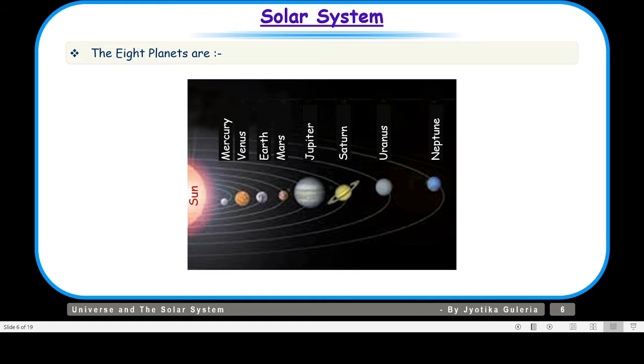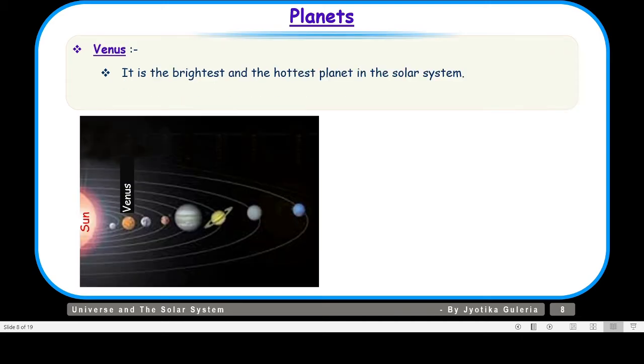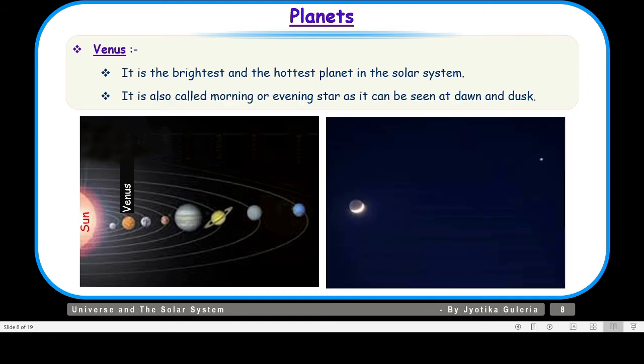The first planet that is nearest to the sun is Mercury. It is the nearest planet to the sun and it is also the smallest planet in the solar system. And the second planet is Venus. It is the brightest and the hottest planet in the solar system. It is also called the morning or evening star, as it can be seen at dawn and dusk.